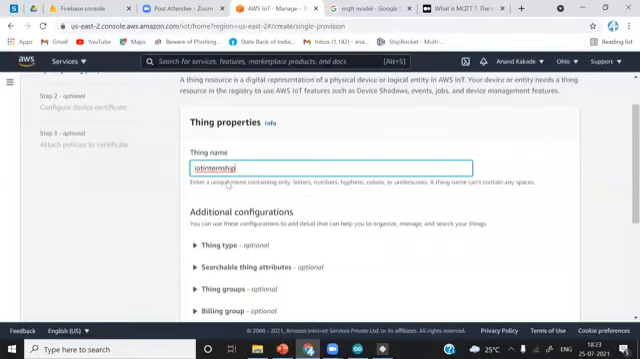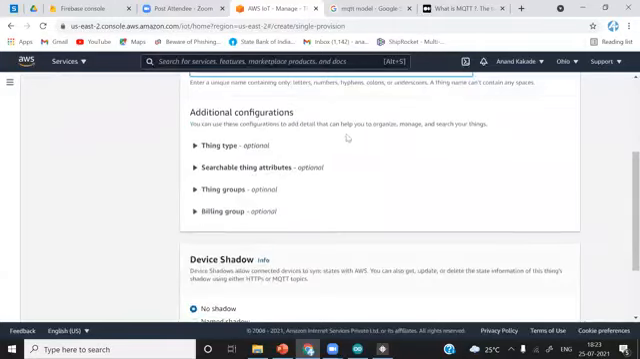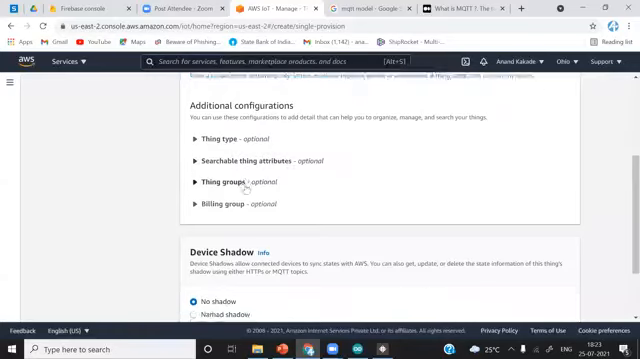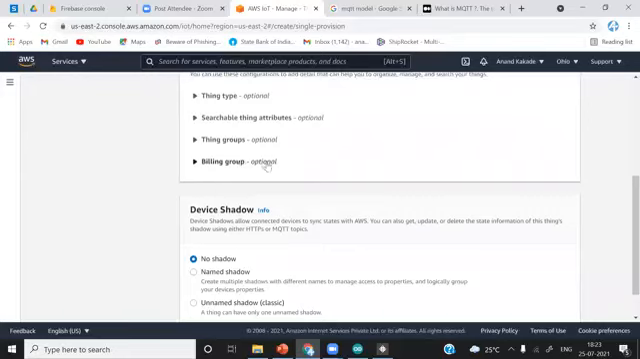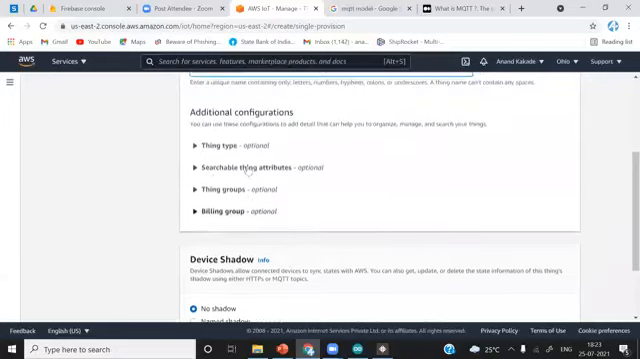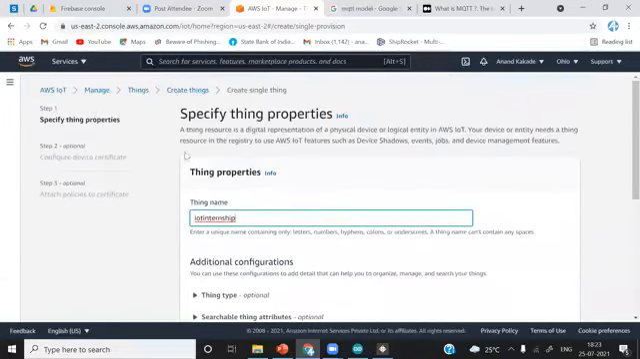Okay, you can see this name. And all other things we are going to keep as it is. We are not going to change them, because they are optional. You can see here optional things: group, searchable thing attributes, thing type. Okay, we are going to not change anything. They are optional. If you want to change, you can change. But to do that, you must understand how they work. To understand them, you can use the documentation provided by AWS IoT.